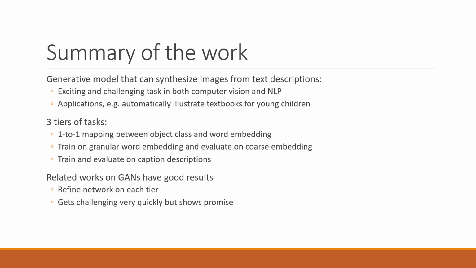In this project, we follow the three tiers of tasks that are recommended in the project description. The first tier is to do a one-to-one mapping between object class and word embedding. The second tier is to train on granular word embeddings and evaluate on coarse embedding. And finally, we train and evaluate on caption descriptions. We know from related works on GANs that they have very good results in synthesizing images. Therefore, we follow the same route going through each tier. It gets very challenging quickly, but shows promise.